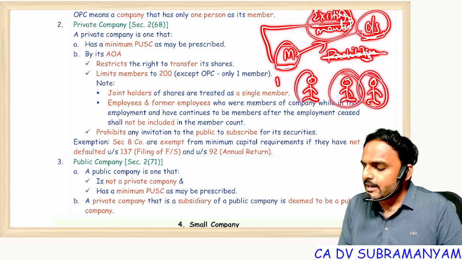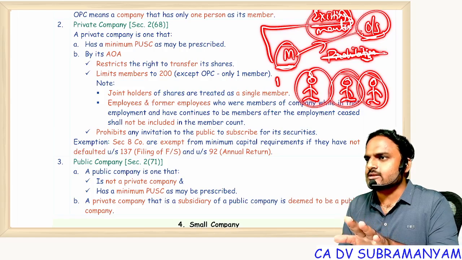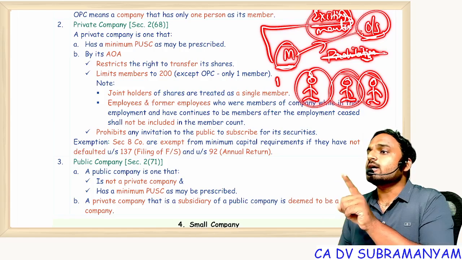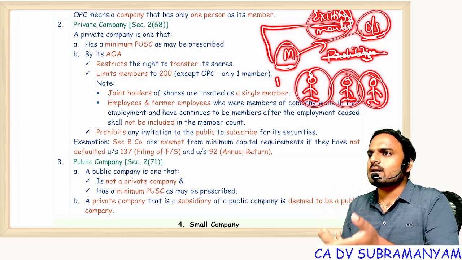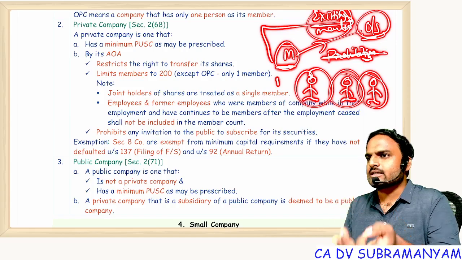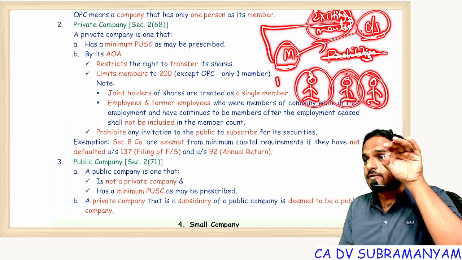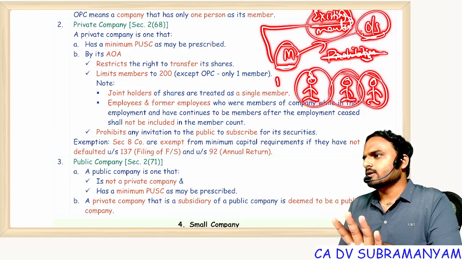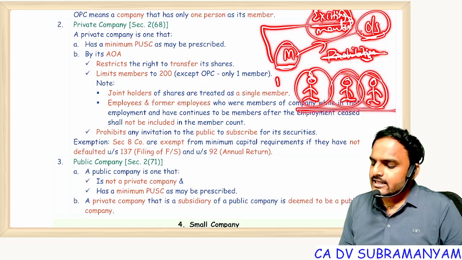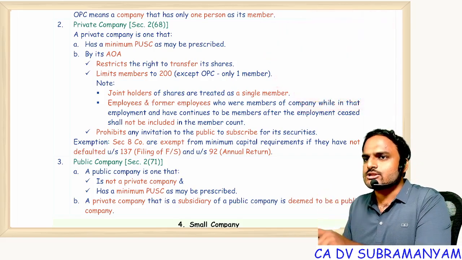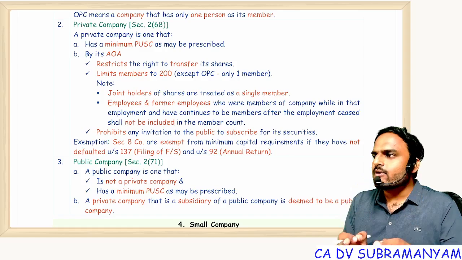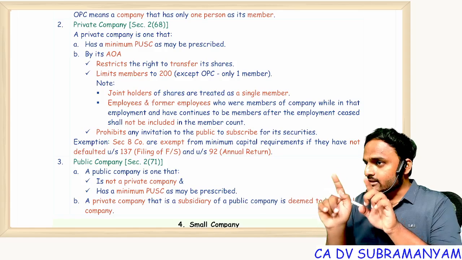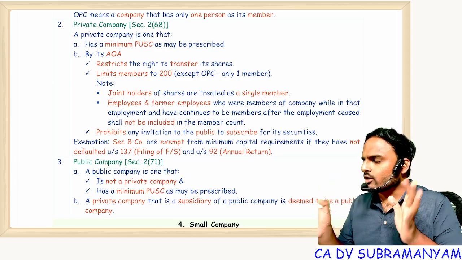And we will fix the price. Don't worry. We won't fix a low price. We won't make you a loss. We will fix the price, and the price will be certified by the company auditor. Who is the company auditor? An independent person. So if he is recommending that price, that means it is a genuine price. So we fix the price and we will select the candidates. Only to those candidates you sell the shares. Now tell me, transfer of shares prohibited or restricted? Restricted, not prohibited, restricted just to protect confidentiality.